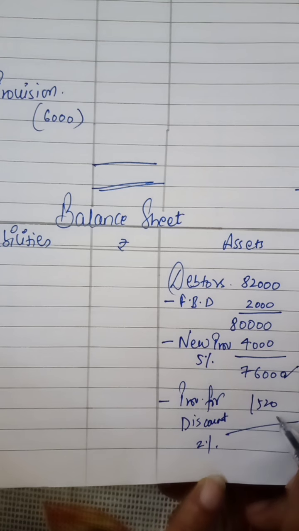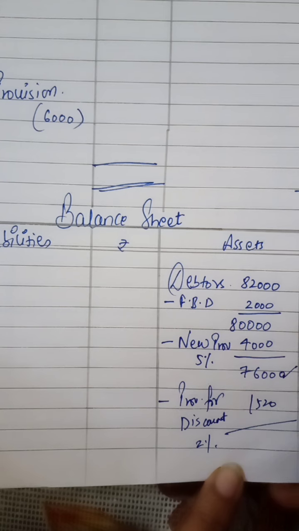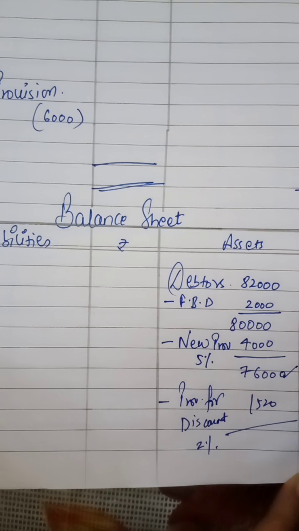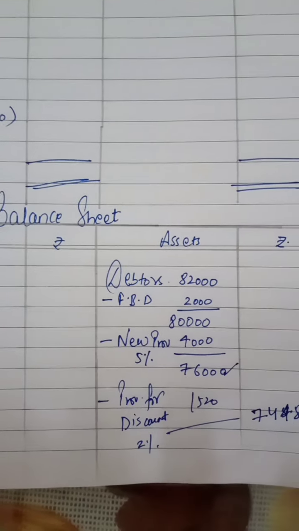This will be 1,520. Now the remaining we have to write outside.